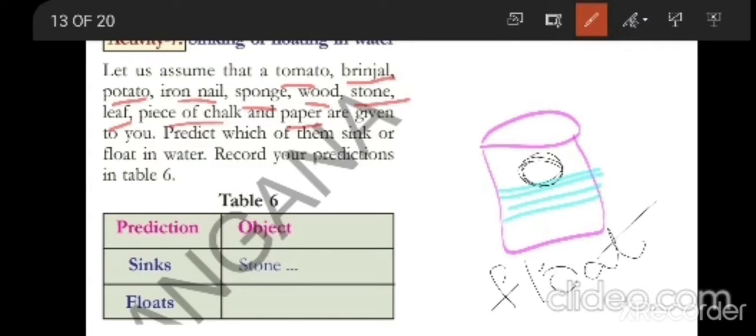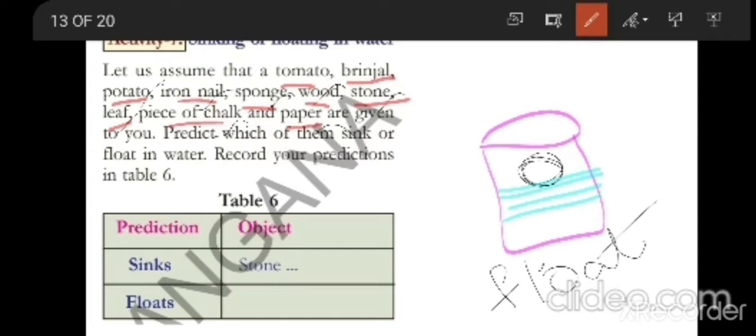Now, let us see if we can predict whether the tomato will sink or float. Yes, tomato is going to sink. Brinjal, it is going to sink in the water. Potato is going to sink in the water. Iron nail, it is going to sink in the water. Sponge, it will float on the water. Wood, it will float on the water. Stone, it will sink in the water. Leaf, it will float on the water. Piece of chalk, it will float on the water. Paper, it will float on the water.